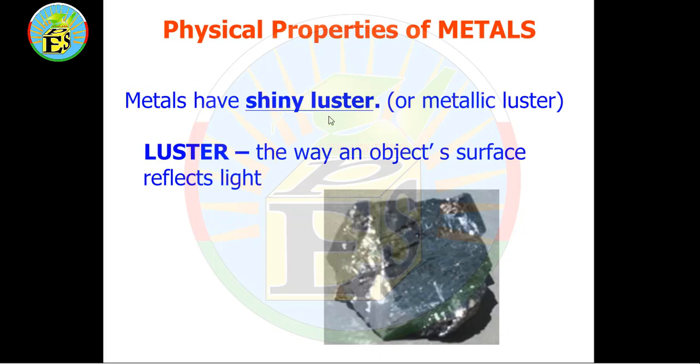Metals have a shiny luster or metallic luster. Luster is the way an object's surface reflects light. This is a shiny surface. Not all metals have a shiny surface, but most metals do. This shiny surface is called luster.